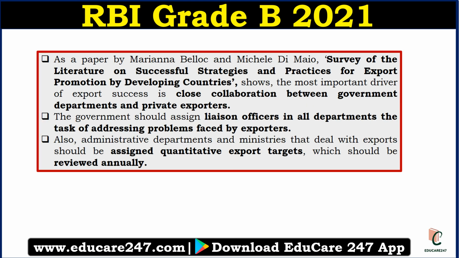Two economists have published a paper called Survey of Literature on Successful Strategies and Practice for Export Promotion by Developing Countries. In that paper, they have said that countries which work closely with government departments and private exporters are more successful in exports. So what India can do is assign every department an export support officer or communication officer who will directly deal with different departments to boost exports, and every department can be given some targets to improve exports, which can be reviewed annually. Then our overall exports will boost.